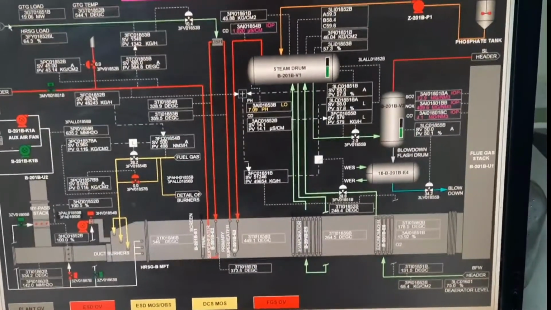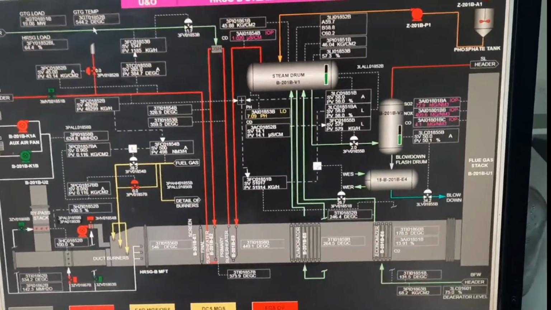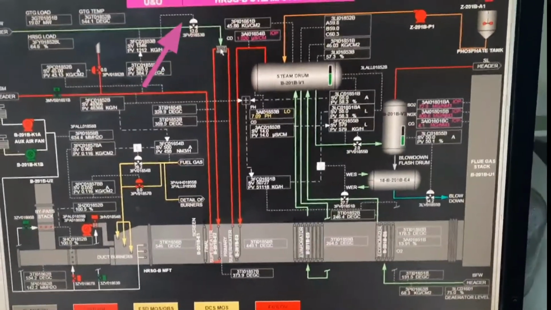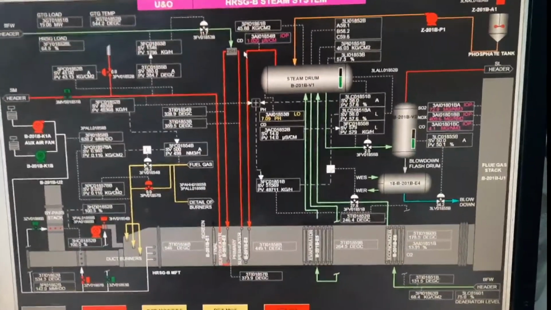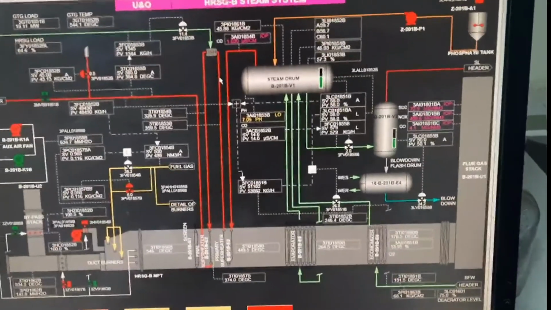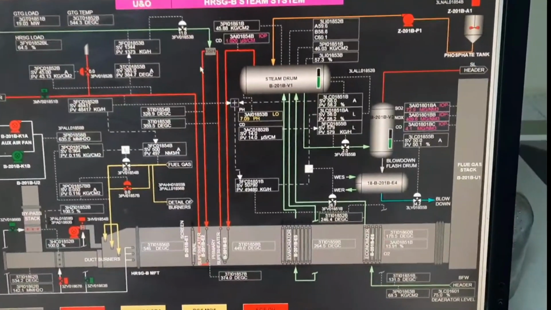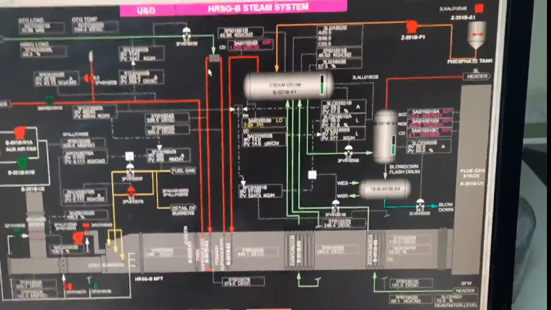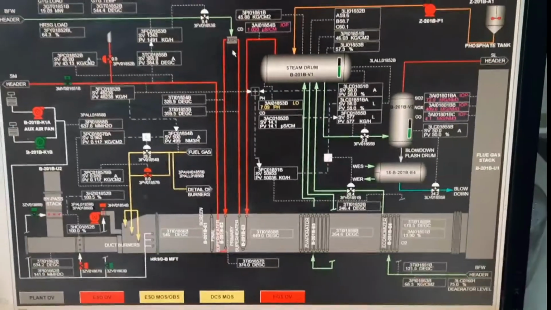Finally it will go to the desuperheater line. In the desuperheater line, some cooled water is added, boiler feed water. This is coming from the deaerator directly. This water will go to the desuperheater for controlling the temperature, because in the desuperheater our required temperature is 320 degrees centigrade. But before the desuperheater, this temperature is 368 degrees centigrade. So for reducing this temperature, we are using the desuperheater. After crossing it, this temperature will come down to 320 degrees centigrade. Pressure 46 kg. So 46 kg pressure, 320 degrees centigrade temperature, 75 ton.